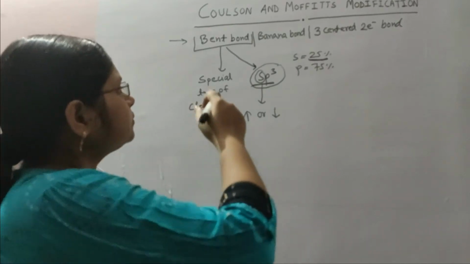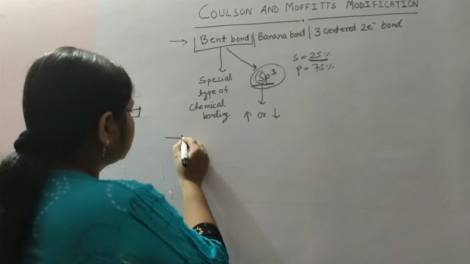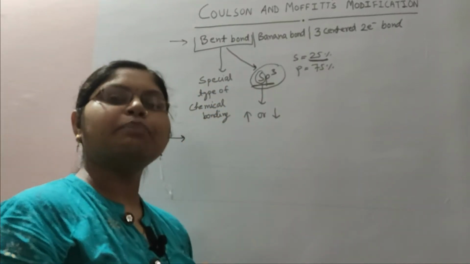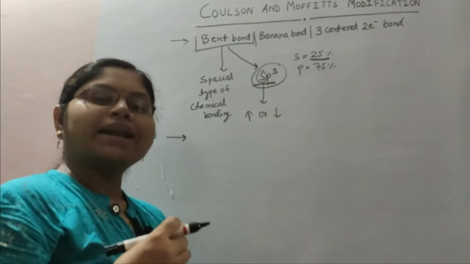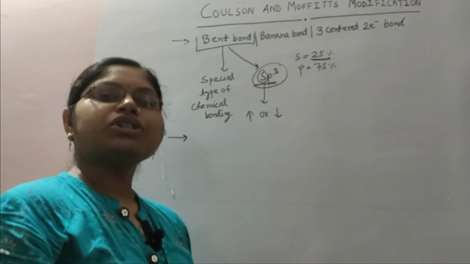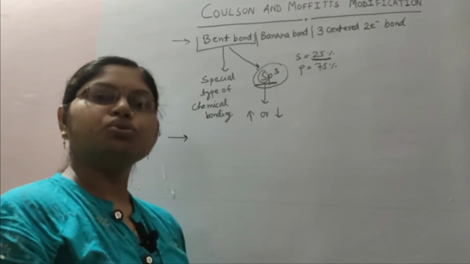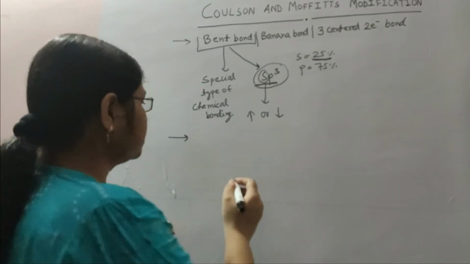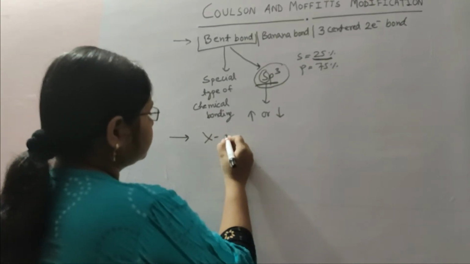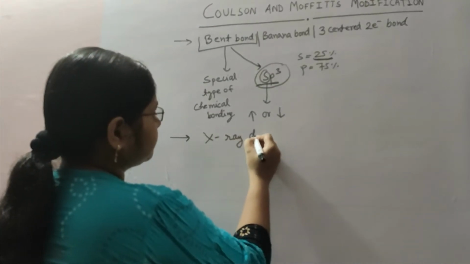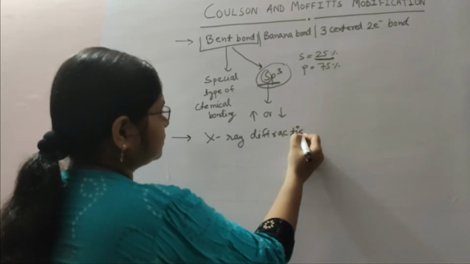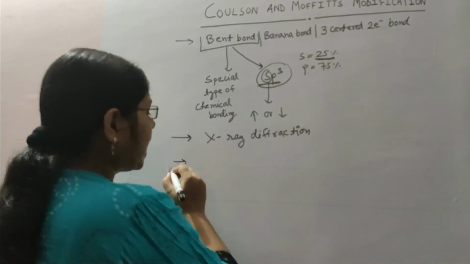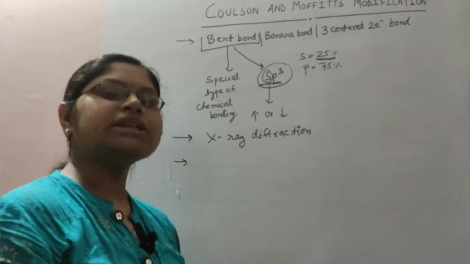So how can we analyze the presence of a bent bond in a compound? X-ray diffraction is an important analytical tool used to determine bent bonds in a compound. And what are the compounds in which bent bonds are present?